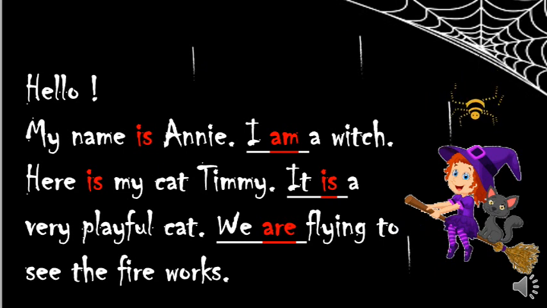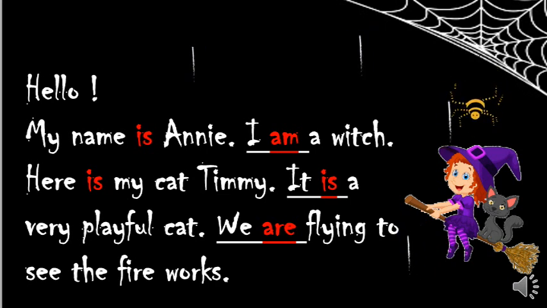And Timmy looks, yeah, it looks playful, right? It is a very playful cat. We are. So that means we are means Annie and the cat, right? They're both together. That's why she's using the we. We are flying to see the fireworks. Understood, students? How to use is, am, and are now?